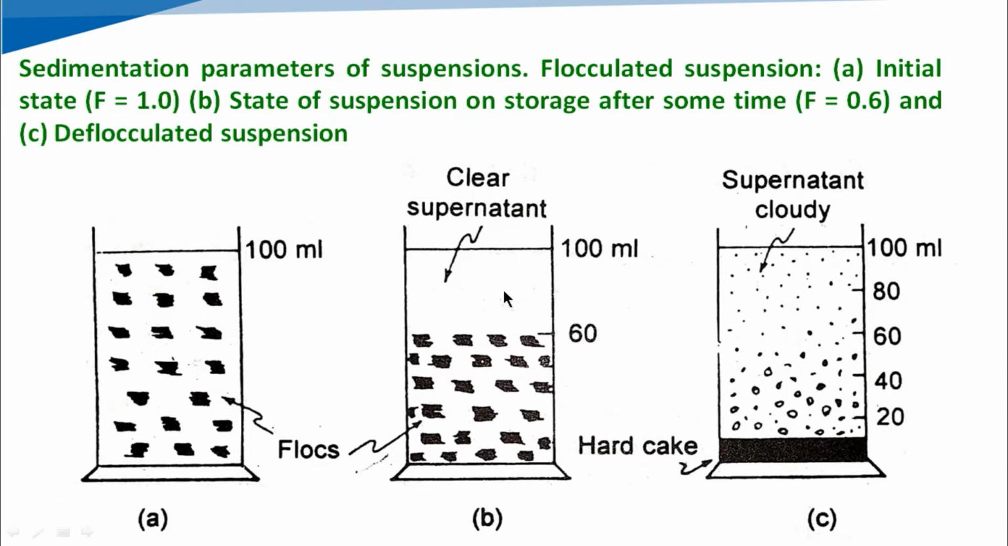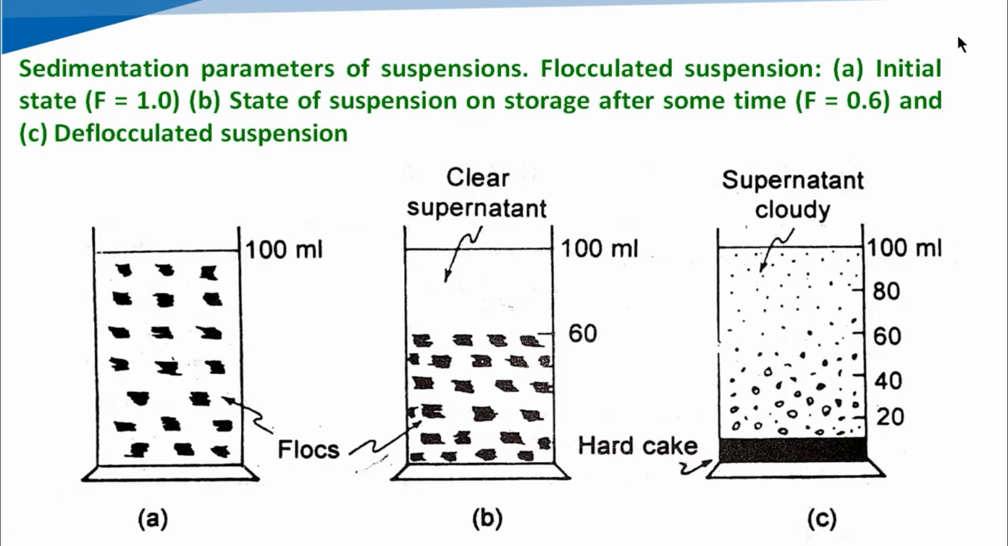So due to that, the product will slowly sediment, and after some time the value of F will equal 0.6. Over here we can measure in the cylinder with the ml, and the supernatant layer will be clear in nature. We know very well that in a flocculated suspension, the supernatant layer remains clear.